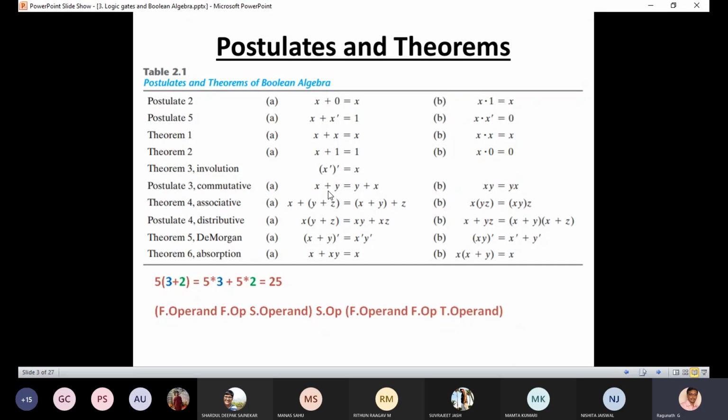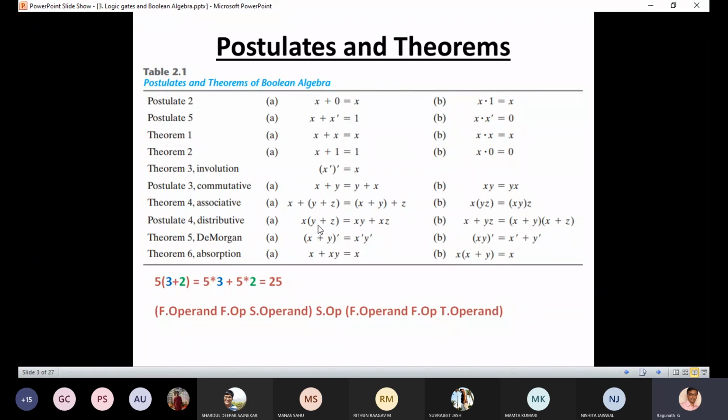So if I say x plus y equal to y plus x, the duality is xy equal to yx. The plus operator is replaced by the dot operator. There is no 1 and 0. The same thing: here the group also we can change. x, y, z can be grouped as x, y, z. And next one is the distributive.